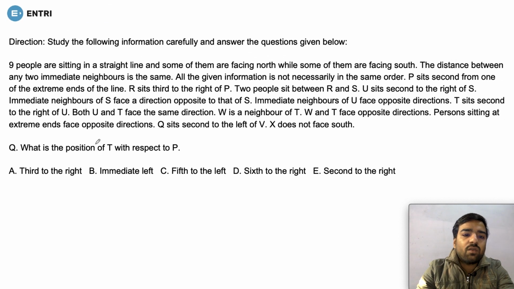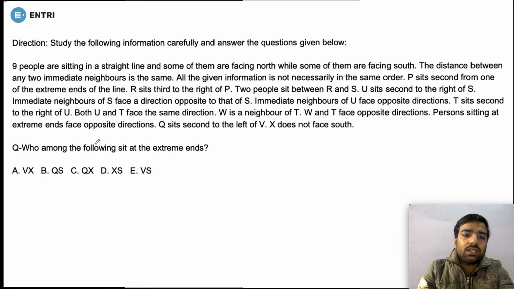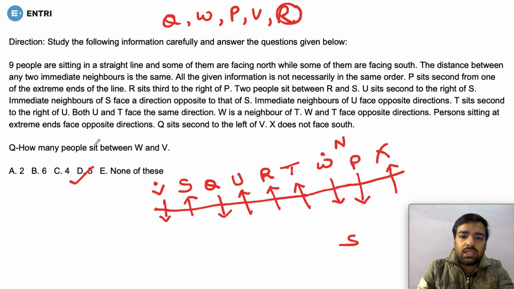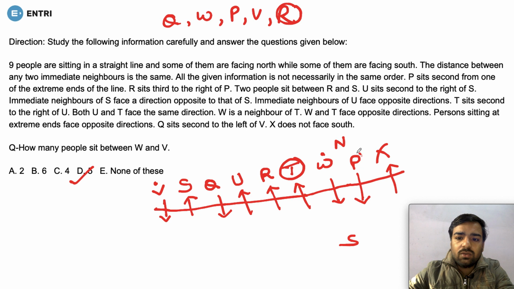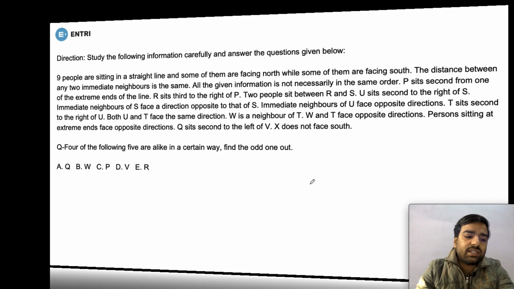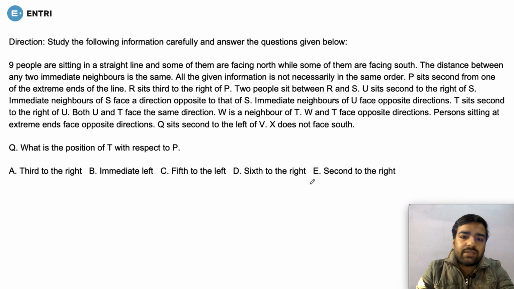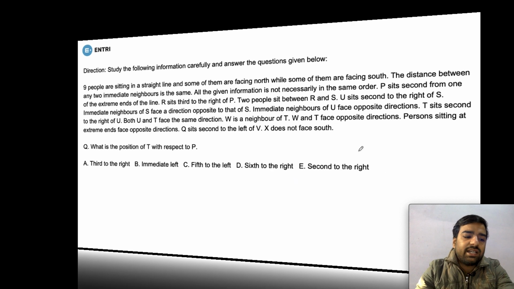Next question is saying, what is the position of T with respect to P? Let's check out T and P. So if P is facing southern direction, so T is on the right, second right, isn't it? Second to the right. So let us check which is the correct option. So this is the correct option. See, you can see that all the questions are linked with each other.